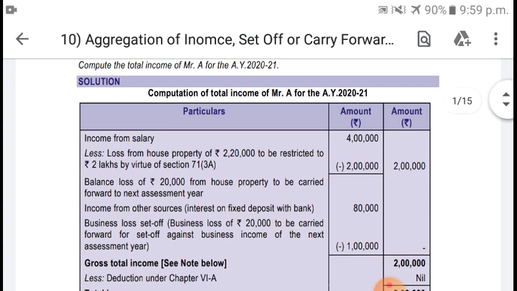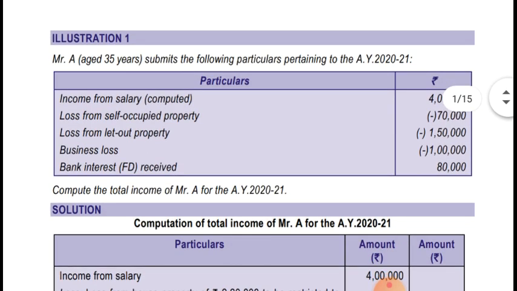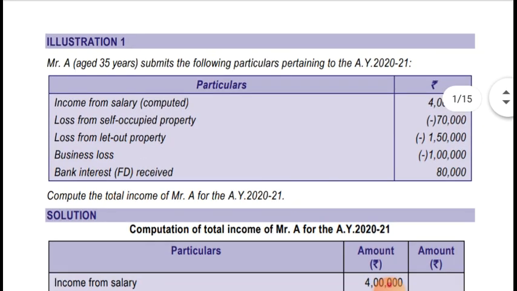Okay, let's start. In this video I'll be covering all the illustration and exercise questions as it is a small chapter. So let's start with illustration number 1.